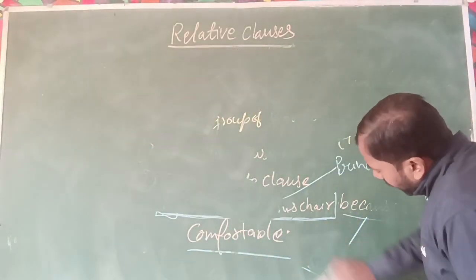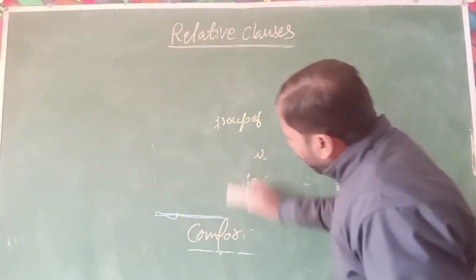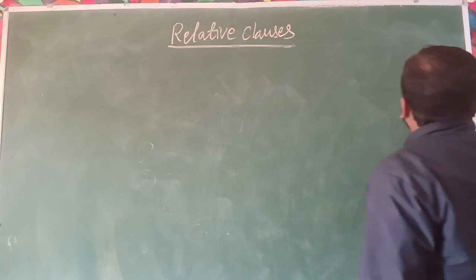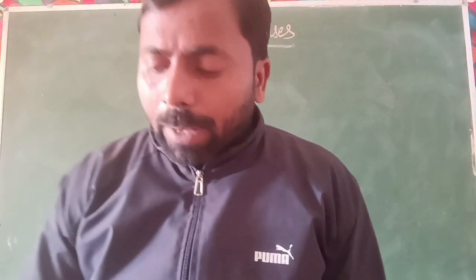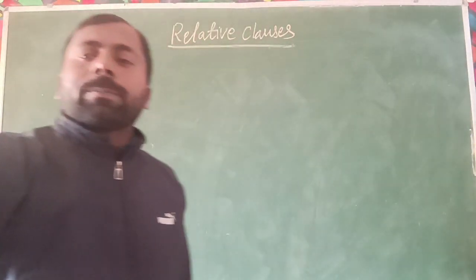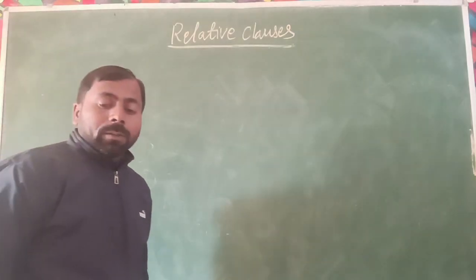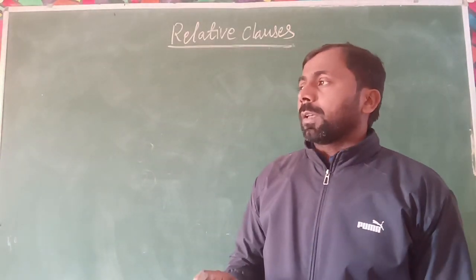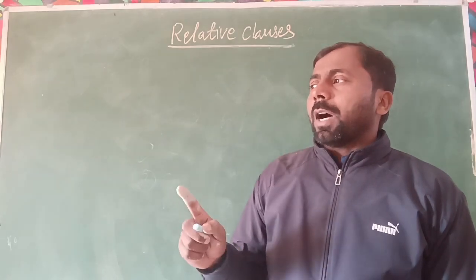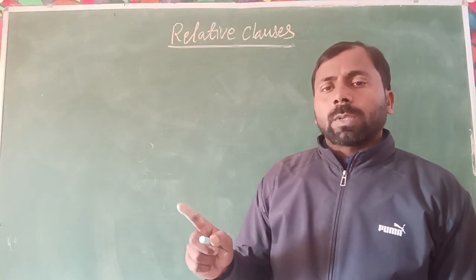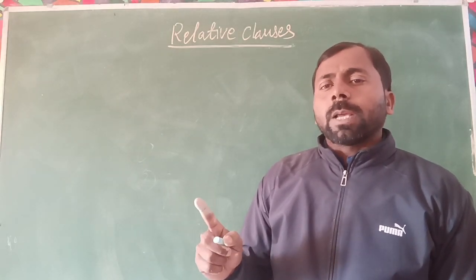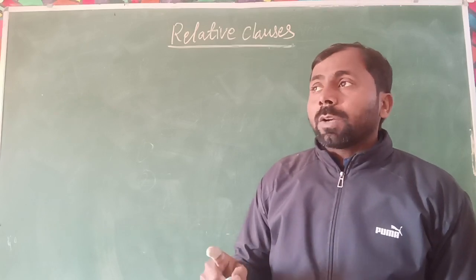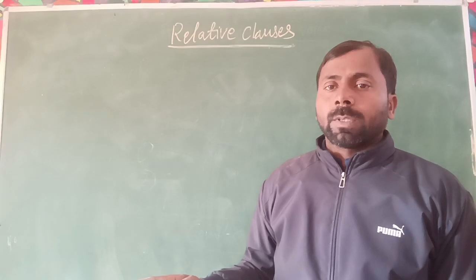I think you all know about the kinds of pronoun and adverb. When you learn about the pronoun and adverb, one of the kinds of pronoun tells us about the relation of the pronoun. That is known as the relative pronoun.